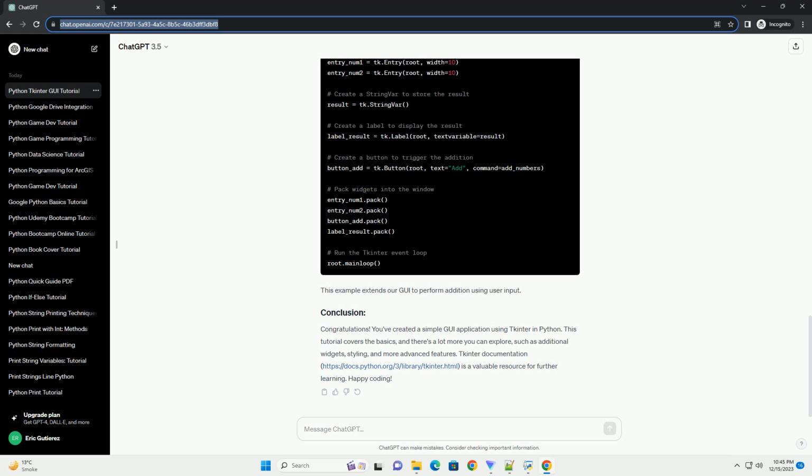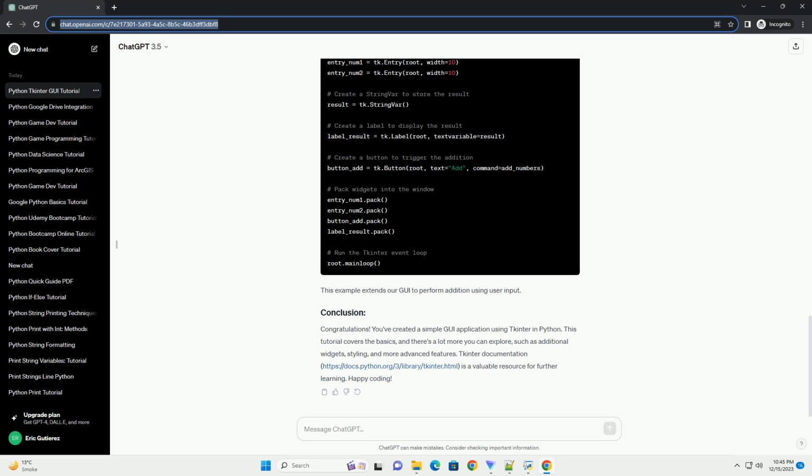Let's start with a simple Hello World example to demonstrate the basic structure of a Tkinter program. Save this code in a file with a .py extension and run it. A window will appear with a label and a button. Clicking the button will update the label with the text Hello, Tkinter.